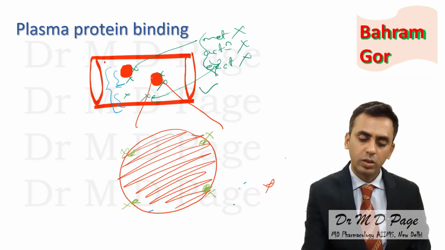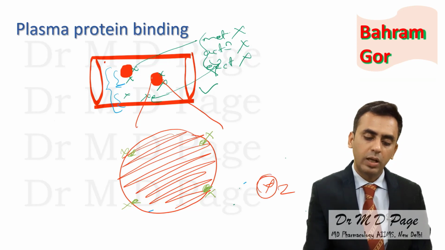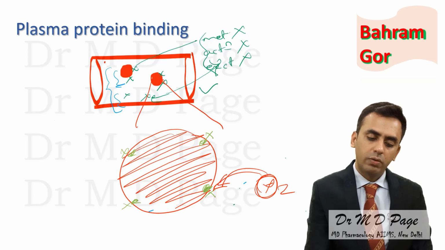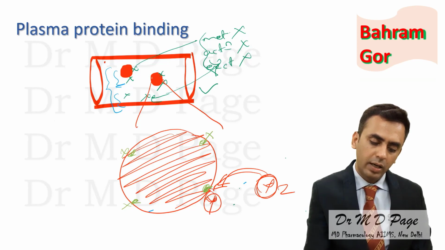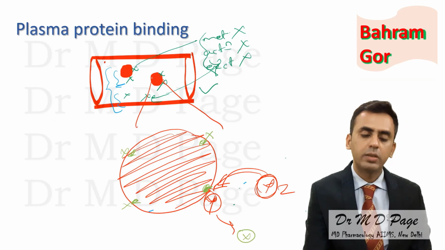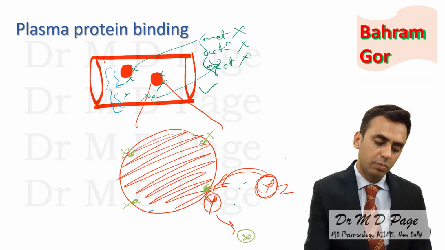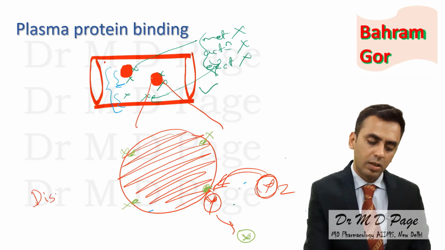Consider this is one more drug. Both drugs can bind. If this drug has more affinity towards this site, it will bind there and displace the other drug. This is known as displacement interaction. Plasma protein binding is known for displacement interaction.